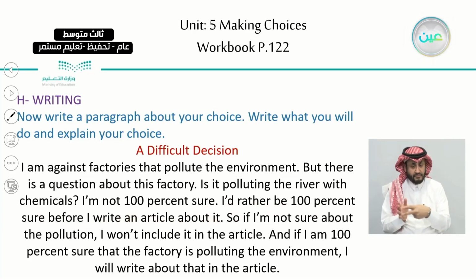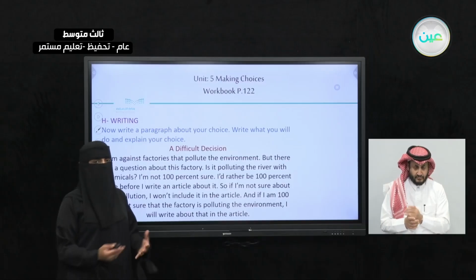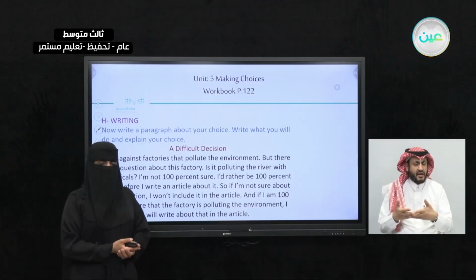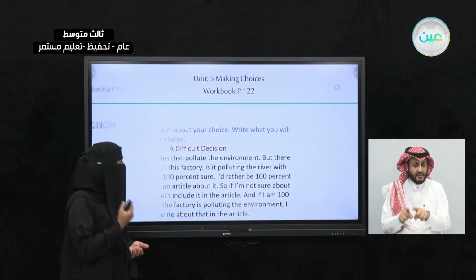So if I'm not sure about the pollution, I won't include it in the article. And if I'm 100% sure that the factory is polluting the environment, I will write about that in the article. So this is the sample of the writing. I'm sure you did it. Share your choice with your classmates.